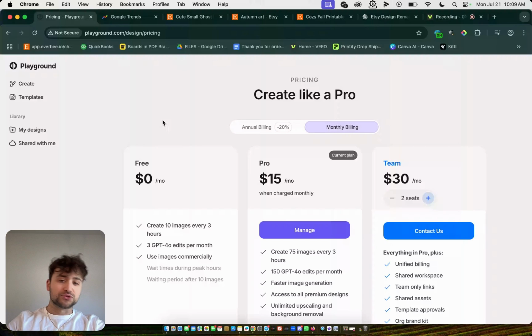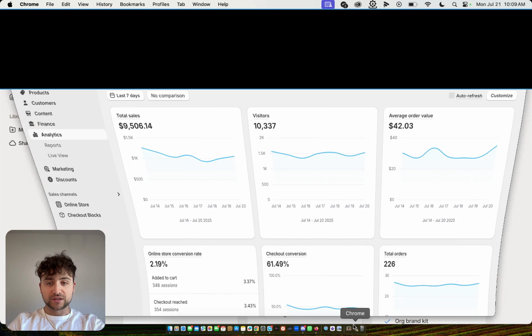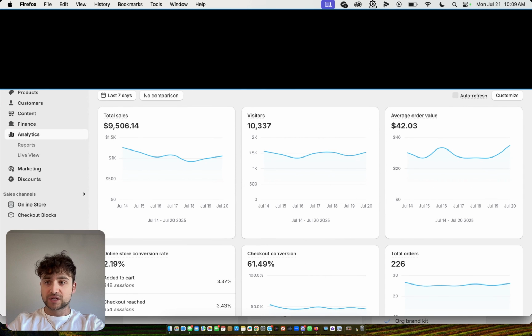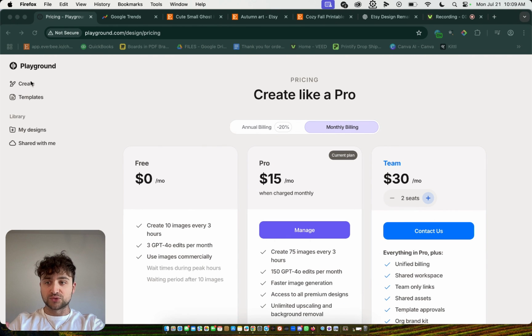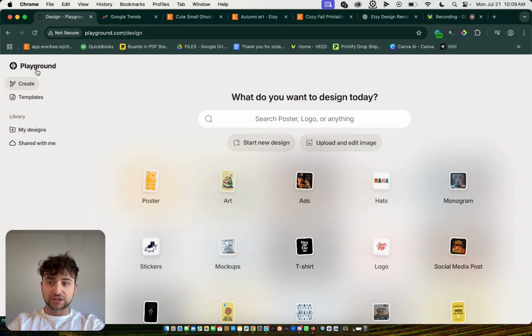This one AI tool, as you can see here, for only $15 a month is responsible for me making $9,000 in a week. Here is my last 7 days. If I refresh, as you can see, looking amazing. So yes, this one AI tool is responsible for me making this money by selling simple PNG art that I can then resell to my liking.